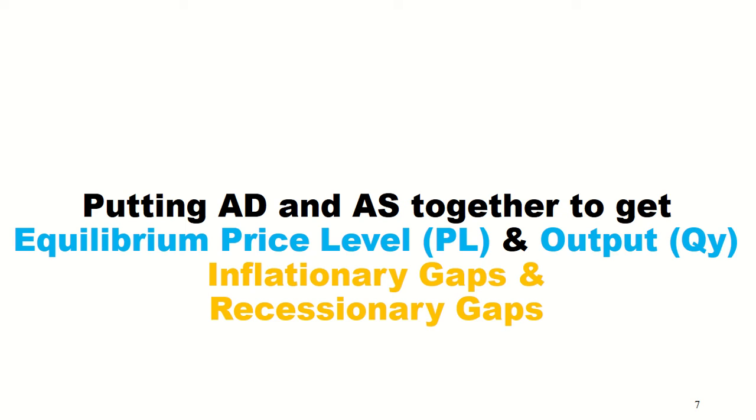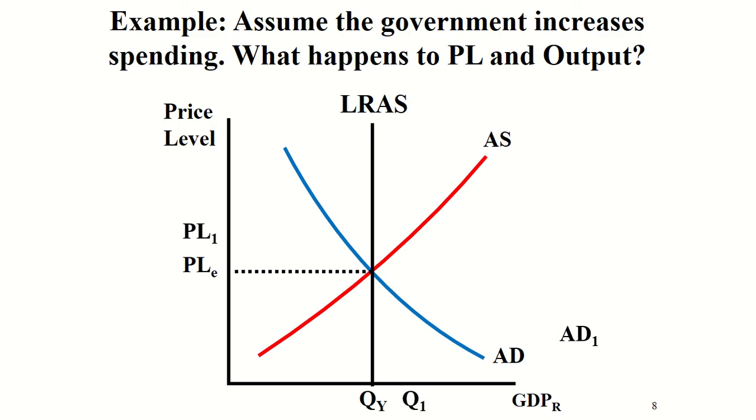And then we want to know, what is the model showing us? Is it showing us that we are in an inflationary gap, which I'll show you here in just a second? Most people know what a recessionary gap is, or are we in a recessionary gap, right? Which is kind of where we're moving right now with the coronavirus pandemic. So let's take a look at these. So let's look at an example.